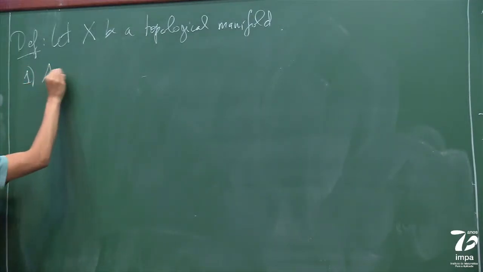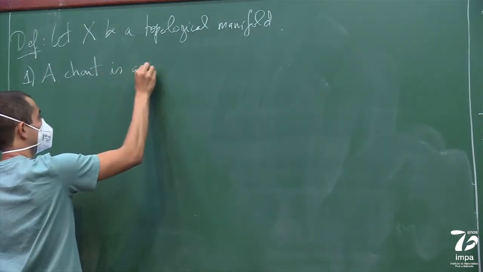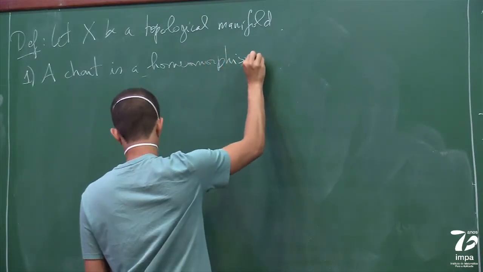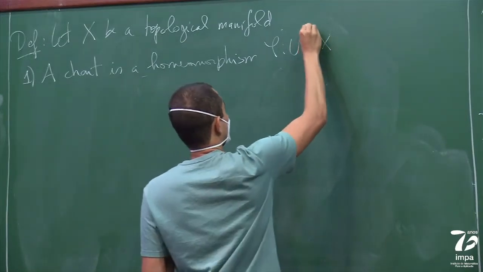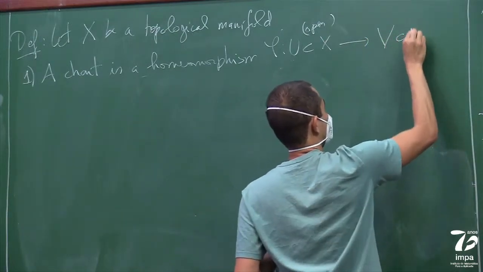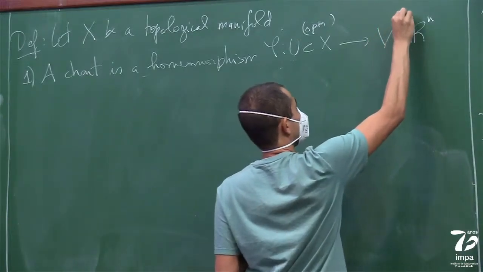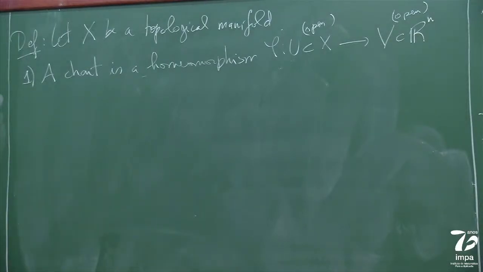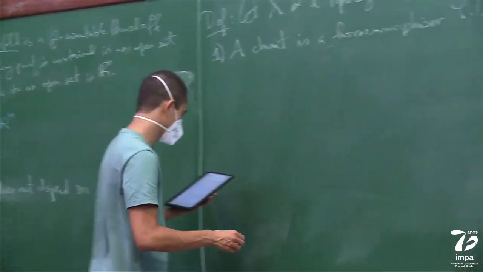So a chart is a homeomorphism from an open set of X into an open set of Rn. So we know around each point there exists a chart by the definition of a topological manifold. So that's what a chart is.